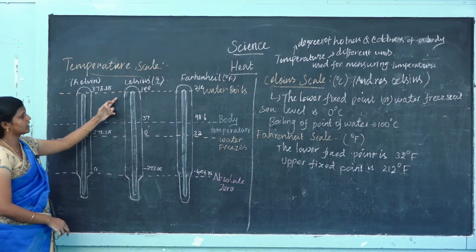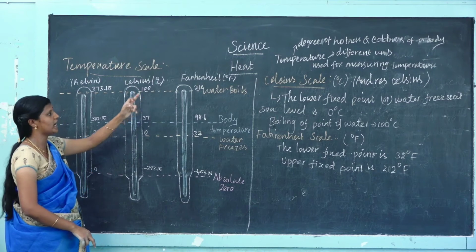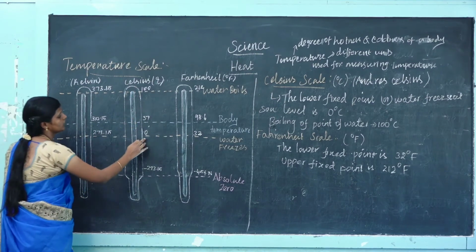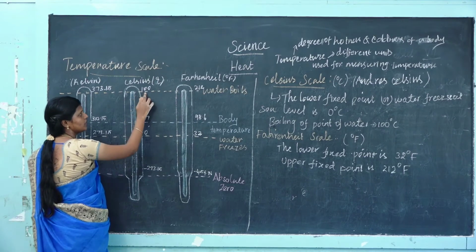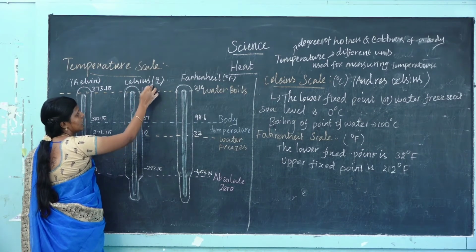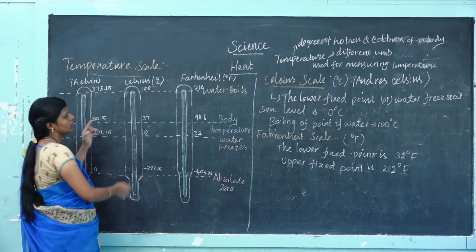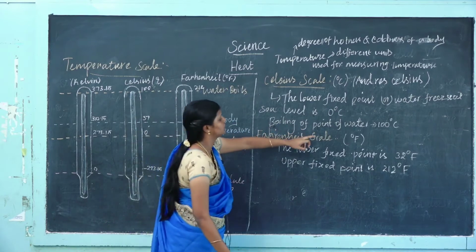This is the Celsius scale, invented by Anders Celsius. The freezing point of this scale is 0 degrees Celsius, and the maximum point, the upper fixed point, is 100 degrees Celsius. This is the boiling point of water. The 100 degrees Celsius is the boiling point of water.